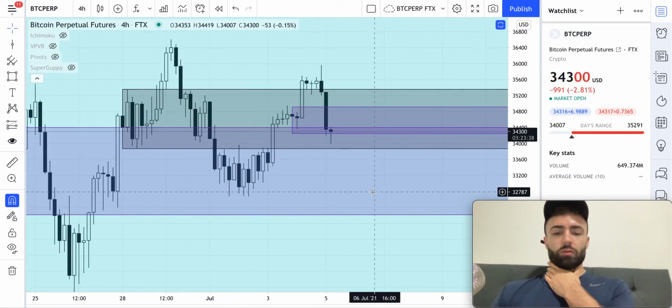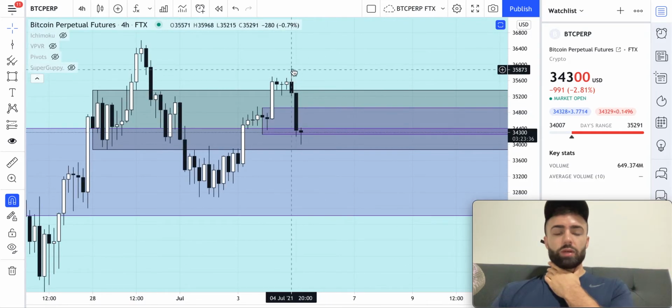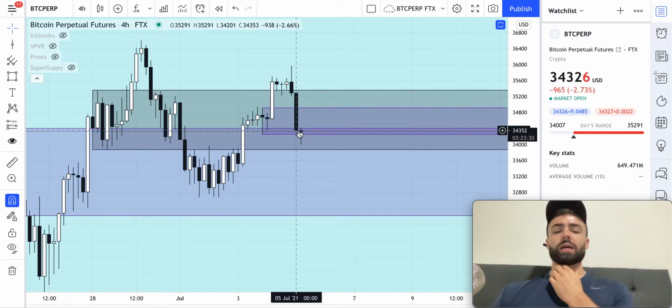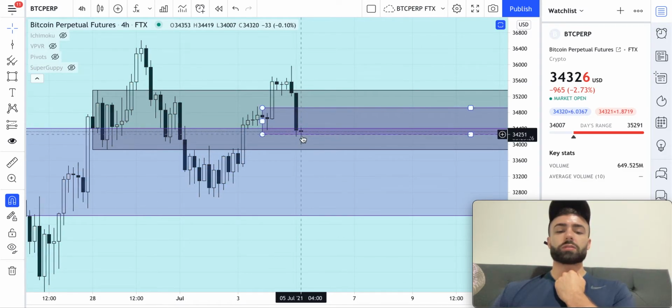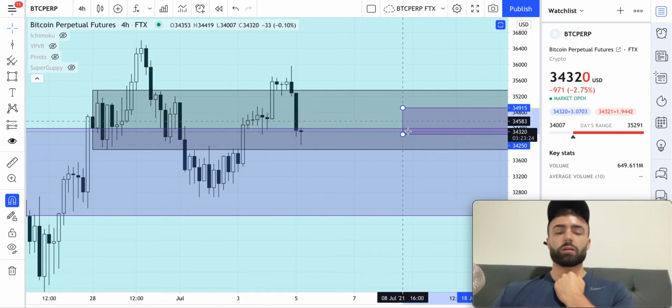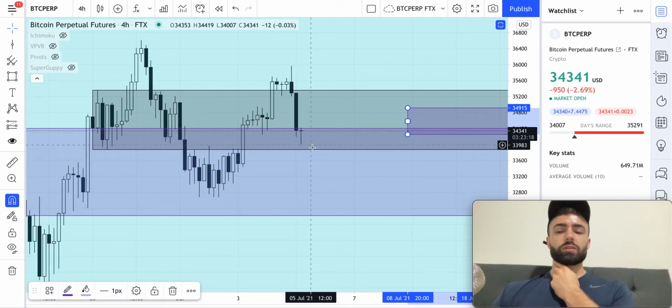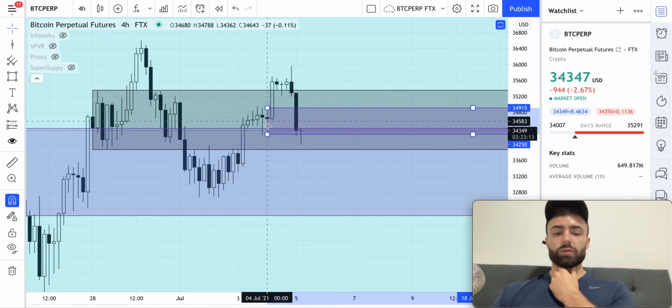If we look at this from a 4-hour perspective, you can see that we have had a pretty significant decline here. We pushed down pretty significantly over the last 4 hours, but since that point, we have kind of halted right around this key low from the previous 4-hour candle back here on July 3rd. So we went down, we've wicked below this twice now. Now it depends on where these candles close. That's what we care about.